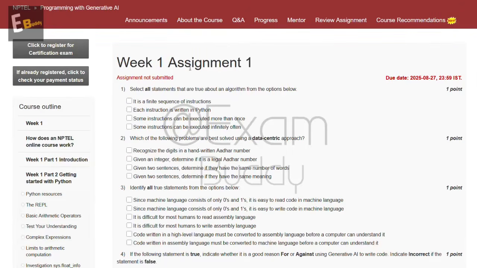Now let's do our assignment, Programming with Generative AI, week one, first assignment. So the first question is: select all statements that are true about an algorithm from the options below. So these are the options, and the answer of our first question is A, it's a finite sequence of instructions, and C, some instructions can be executed more than once.